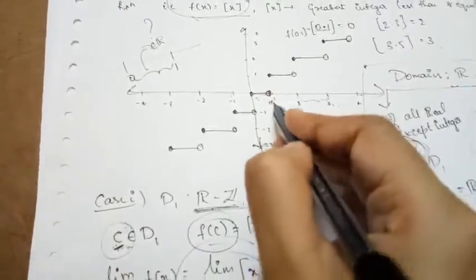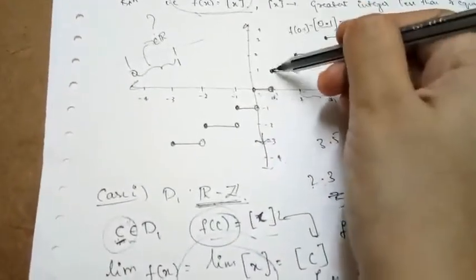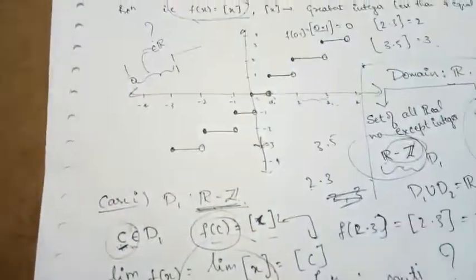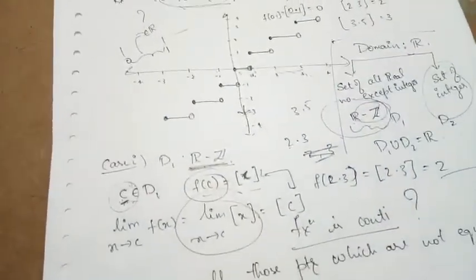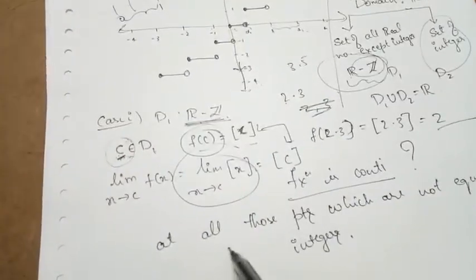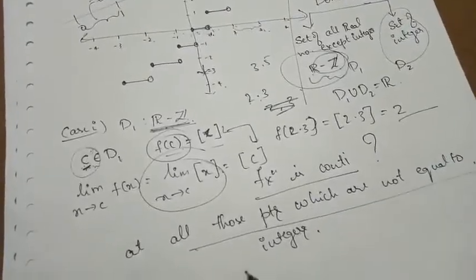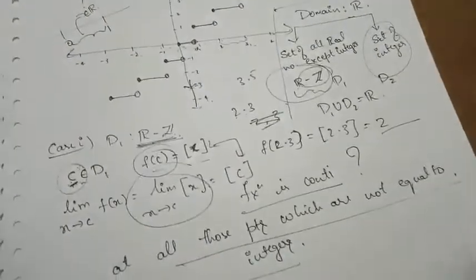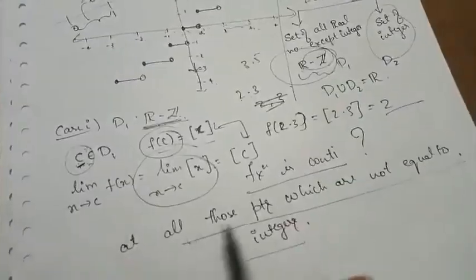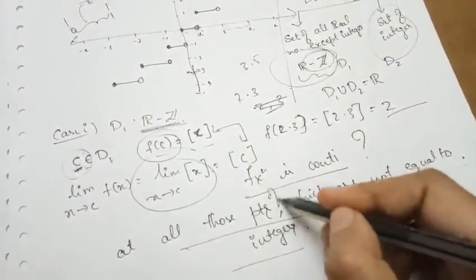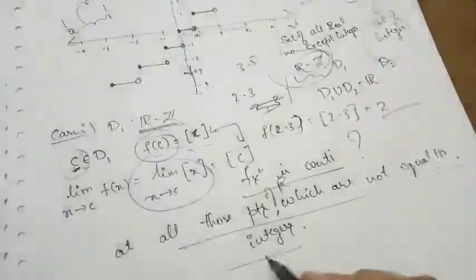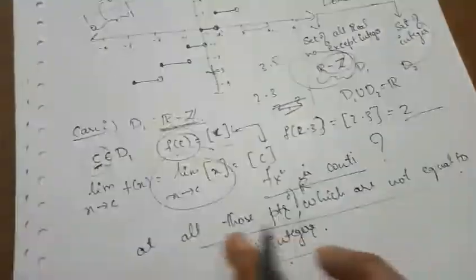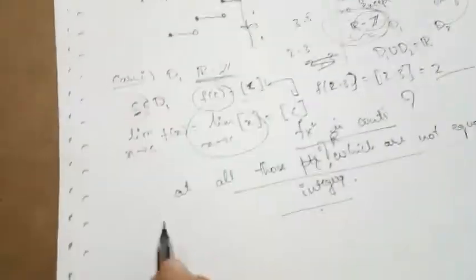When it comes to 1, the continuity breaks because I lift my pen and move to the next point. So the continuity is breaking at the point of integer. So we can say that the functions are continuous at all those points of real numbers which are not equal to integers, meaning excluding integer points, the functions are continuous.